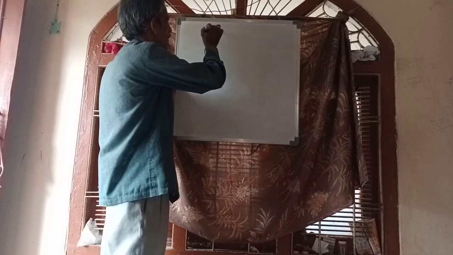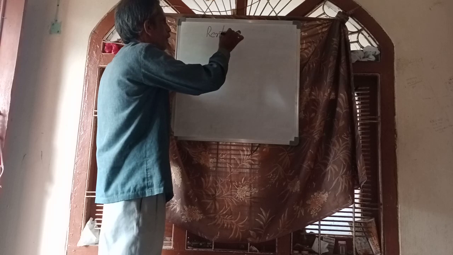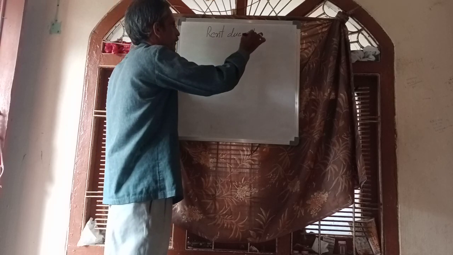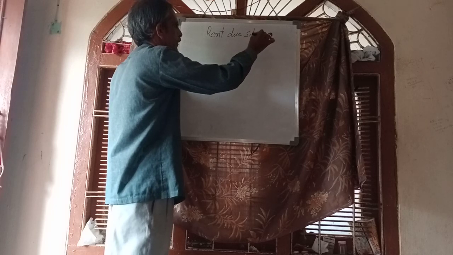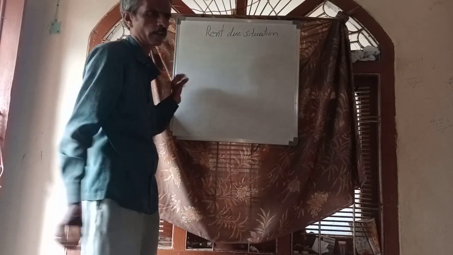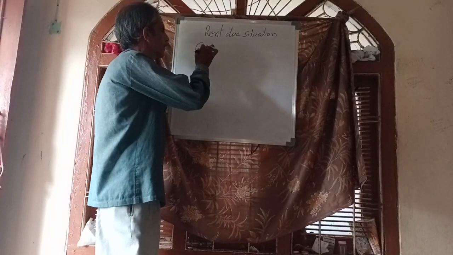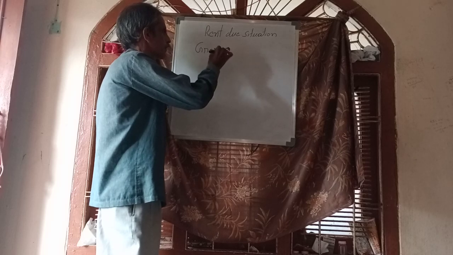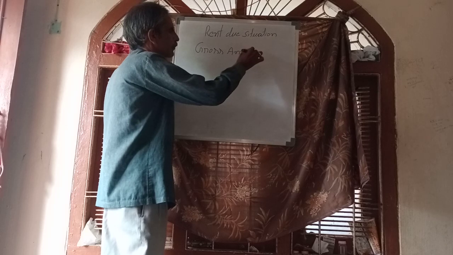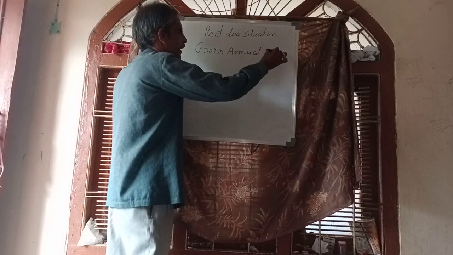Rent due situation. In rent due situation, how to calculate gross annual value?